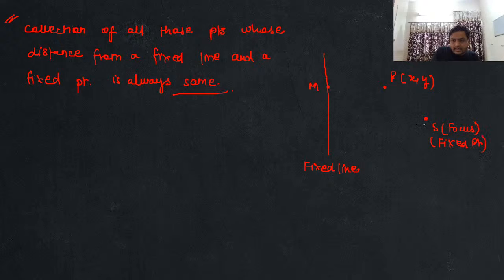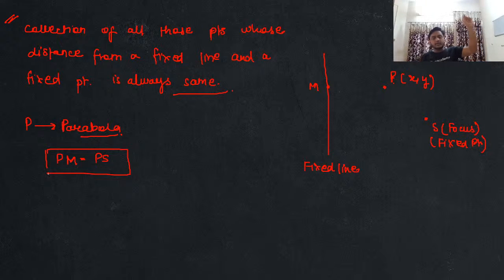So basically, let's say if this is the point P, and if point P is lying on the parabola, then please remember the distance of this point P from the fixed line will be equal to the distance of this point P from the fixed point. Are you clear with this or not, guys? This is the definition of parabola. This is how we understand parabola, and this is how we will be proceeding with parabola in all the coming sections. Very important thing I am saying to you again.